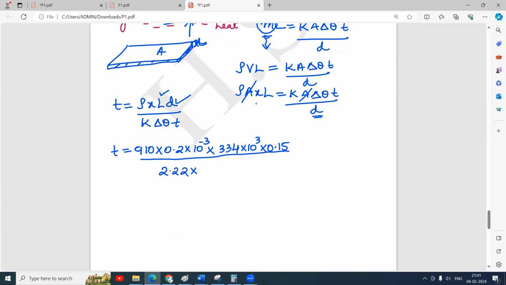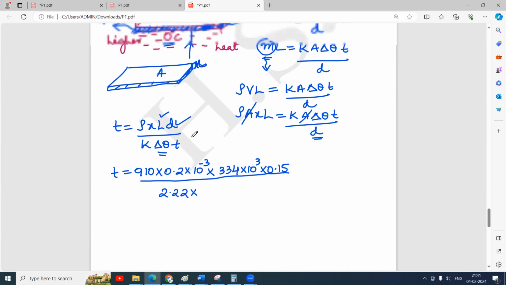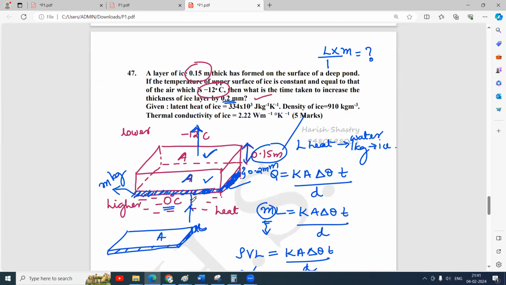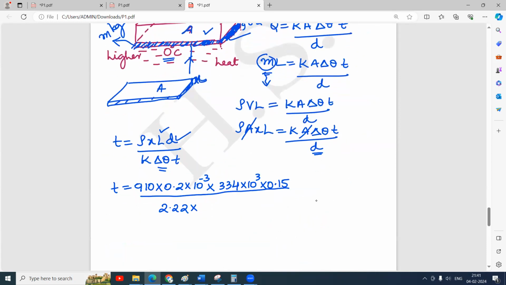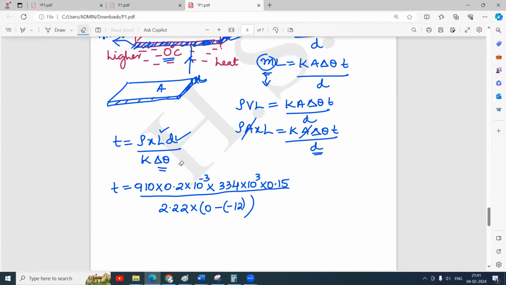And temperature difference is higher minus lower. Higher is 0, lower is minus 12, so 0 minus of minus 12. No time here. This time is not existing here.